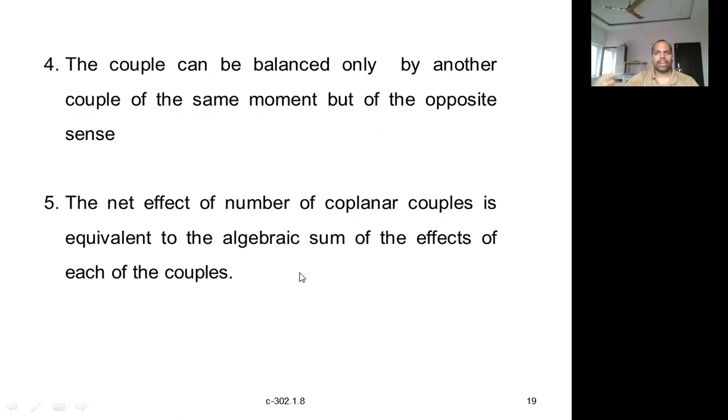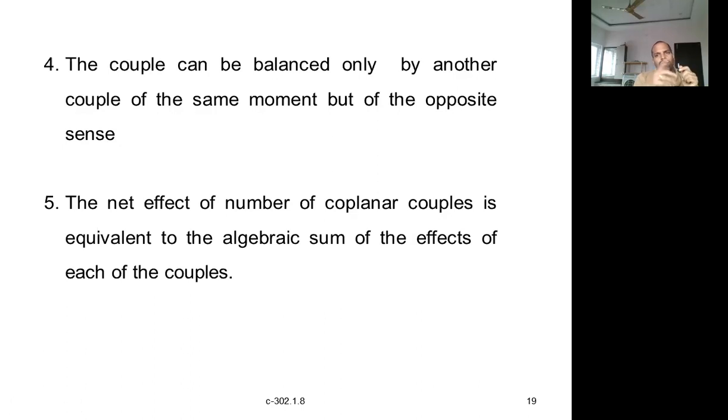So if more than one couple is acting, the net effect will be equal to the algebraic sum, just like a resultant. When many forces are acting, they can be replaced with one resultant, and the effect of that one force on the body will be the same as that of the many forces.